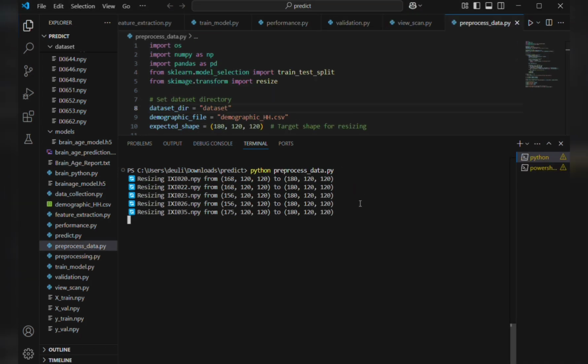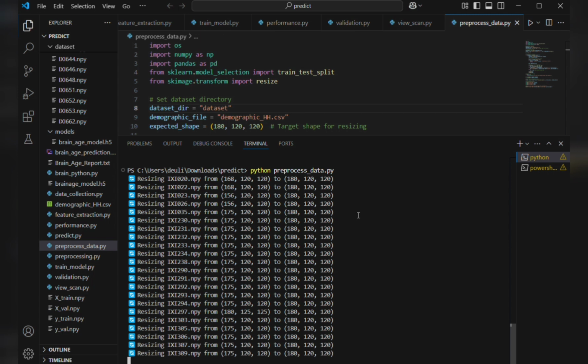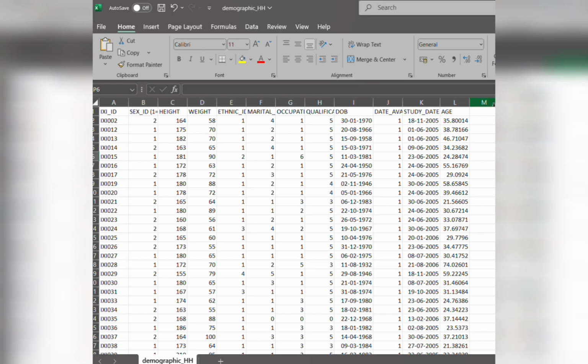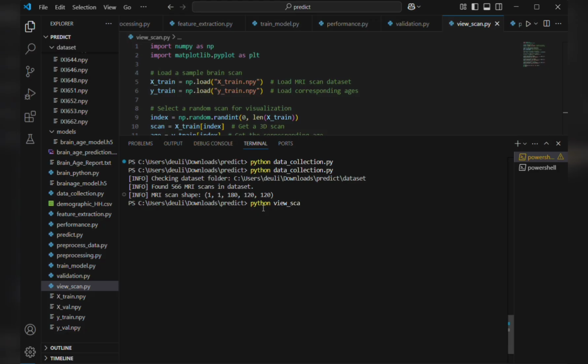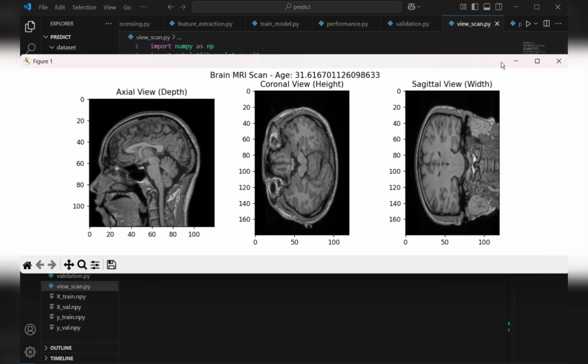Although the IXI dataset is pre-processed, we still performed essential steps to prepare it for model training. We resized the images to a uniform shape, converted them to grayscale if needed, and arranged them into structured folders for training, validation, and testing. Each scan is labeled with the subject's actual age, which becomes the ground truth for training. We also ensured that the data distribution across age groups was balanced to avoid bias in model prediction.